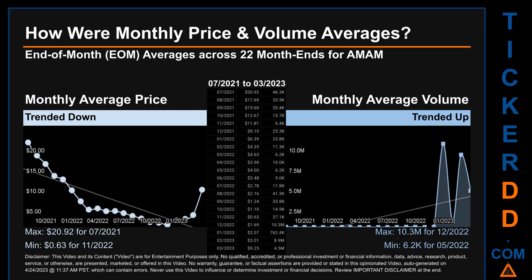The maximum end-of-month average price was $20.92 for 07/2021 while the minimum was 63 cents for 11/2020. Looking at volume, 12/2020 and 05/2022 respectively saw the highest and lowest monthly average volume at 10.3 million and 6.2 thousand.